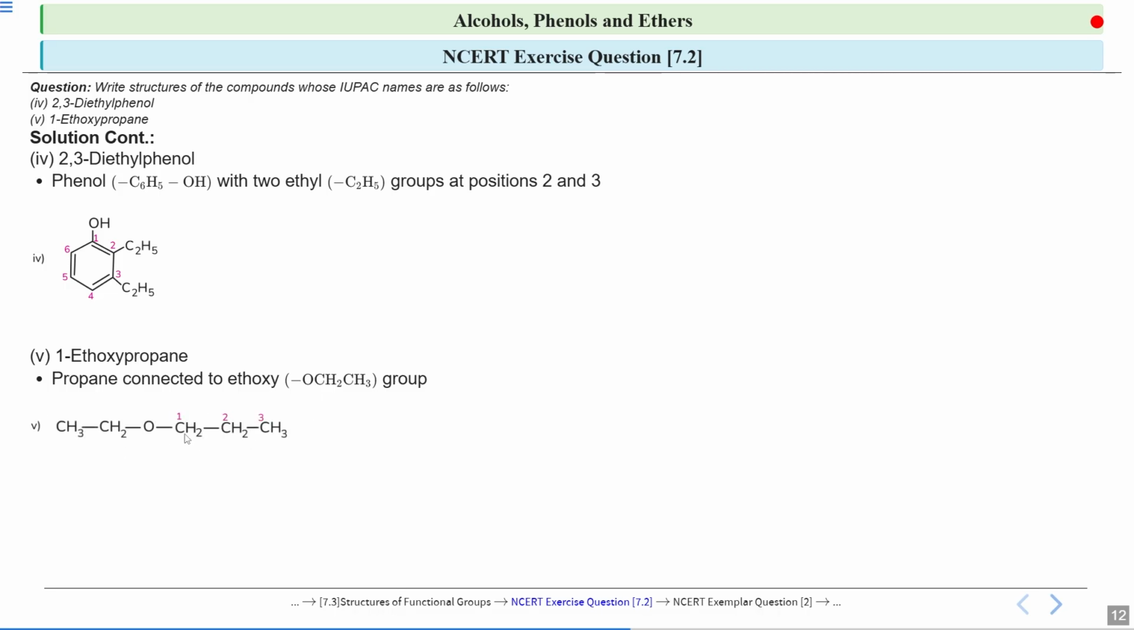So the structure will be this. So this is your propane, which is the parent chain: 1, 2, 3, and here is your alkoxy group attached. And in this case, the alkoxy group is ethoxy. In ethoxy, there are 2 carbon atoms. And we will do the numbering like 1, 2, 3. So this is 1-ethoxypropane.